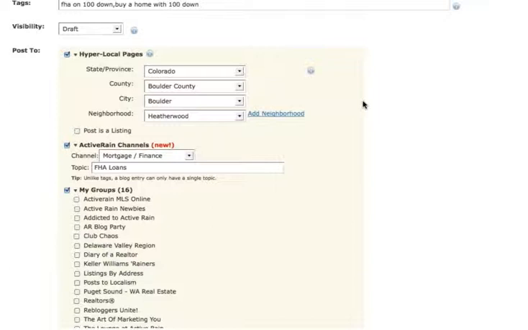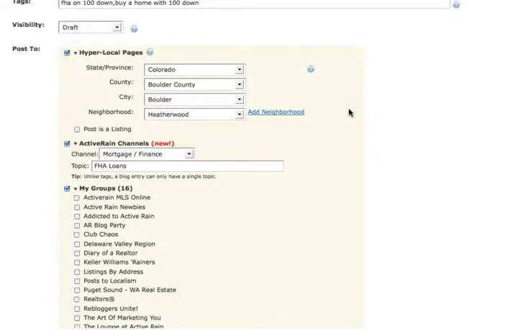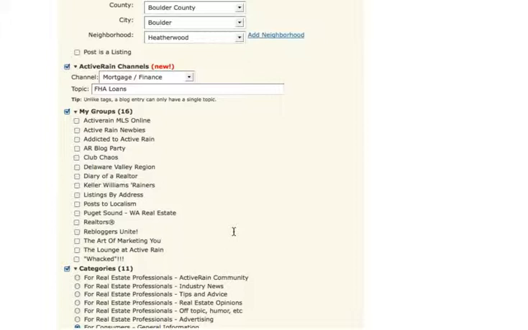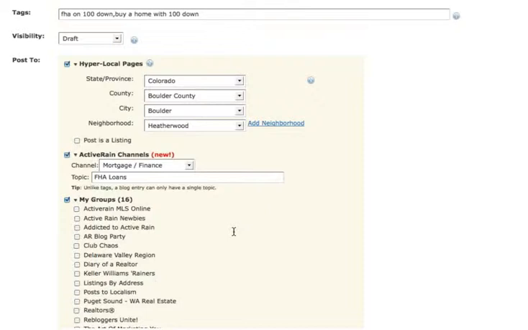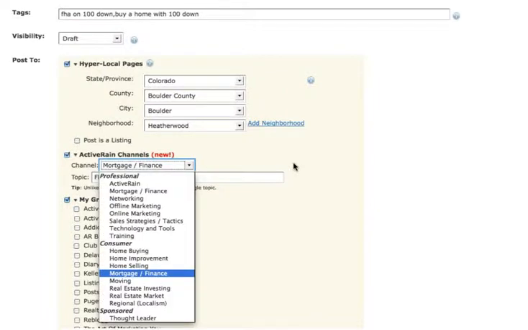No. Right? So if we want to post to localism, there are 2 different ways we could post to localism, okay? Number one, I see it. It says post to localism under my groups. Actually, that's a group called Post to Localism. That's a group where you post content that you've posted to localism. You might as well post it into this group, okay? To actually post your content to localism, answer these hyperlocal pages questions, and that will post it into localism, or post it to the consumer channel called localism right here. See that? Regional localism.